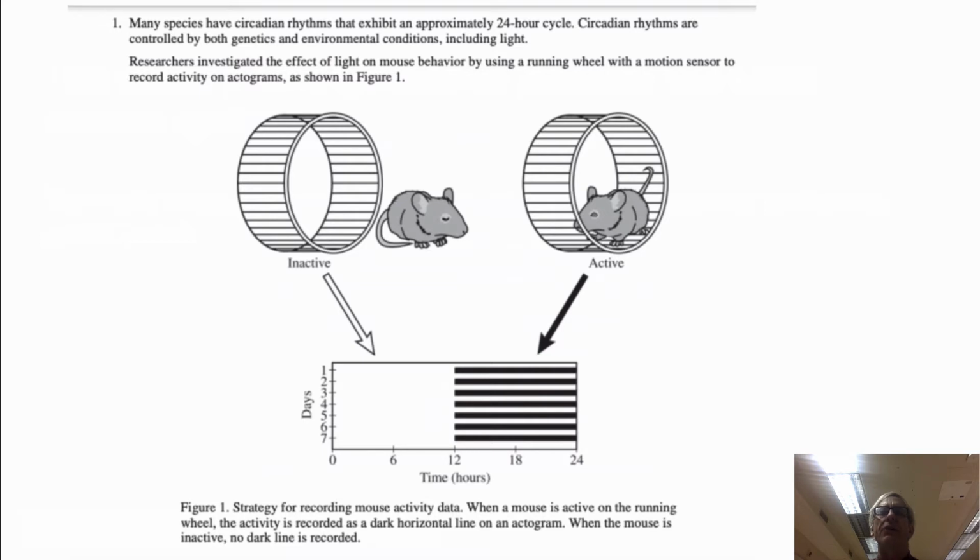Whether it's a bacterium, a plant, or an animal, all organisms generally have some kind of circadian rhythm, generally based on our light-dark period within 24 hours. Please take a moment, pause the video, study the diagram, read the caption, look at your X and Y axis.